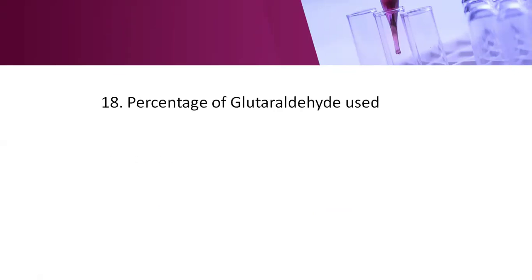Next question, percentage of glutaraldehyde used. Option A, 1%, option B, 2%, option C, 3%, option D, 4%. Here the right answer is option B, that is 2%. 2% glutaraldehyde is Cidex. It is an aldehyde agent with a broad spectrum action. Glutaraldehyde is effective against bacteria, fungi, viruses, and even shows action on spores. It is also one of the high-level disinfectant solutions.